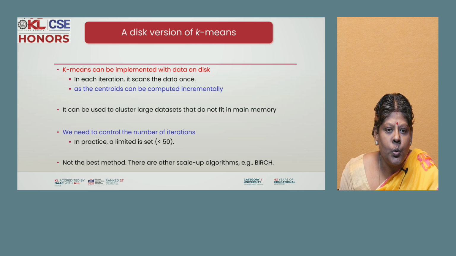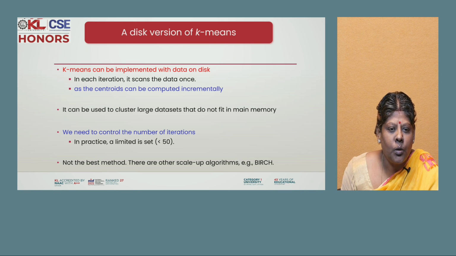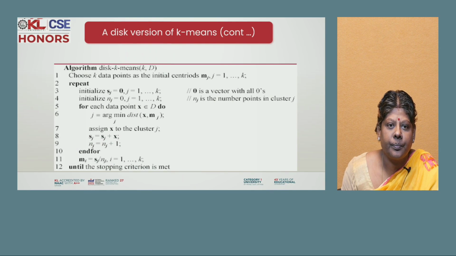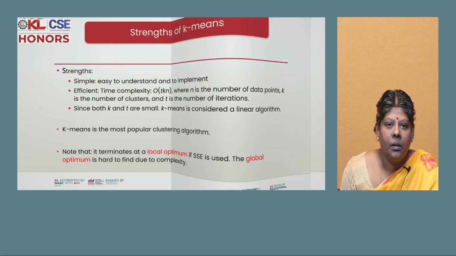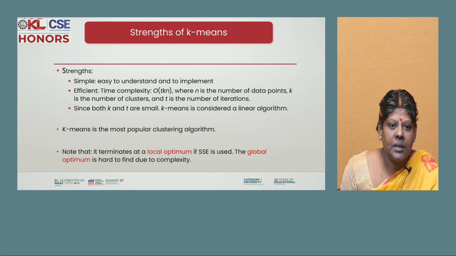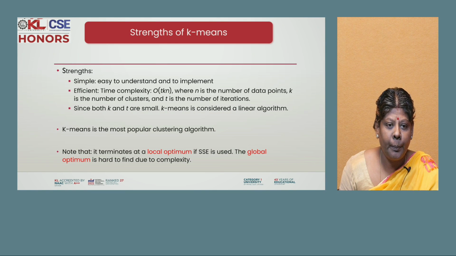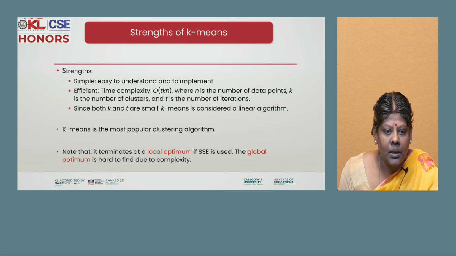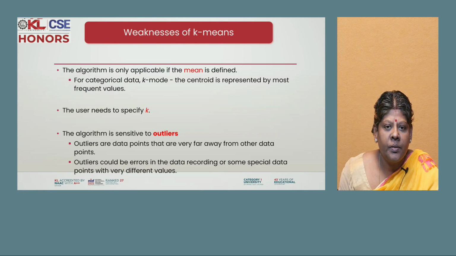It can be used to cluster large data sets, but a disadvantage of K-means clustering is that the data may not fit in main memory, so a large data set takes a lot of time. The advantages of K-means clustering are that it is easy to understand and implement, and it is a very popular clustering algorithm. It terminates at a local optimum, and the global optimum is hard to find due to complexity.